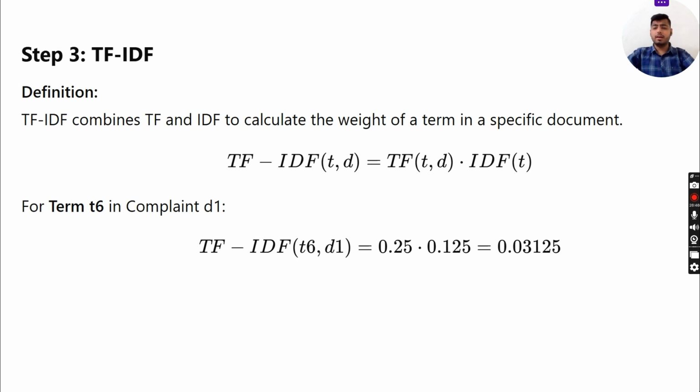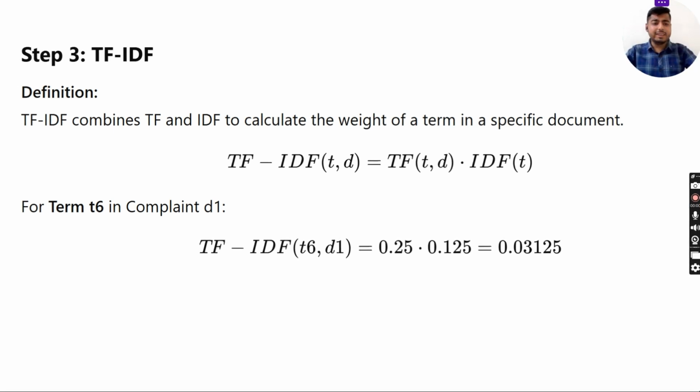Now, next is step 3, which is TF-IDF. Definition: TF-IDF combines TF and IDF to calculate the weight of a term in a specific document. TF-IDF of T, D is equal to TF of T, D times IDF of T. For term T6 in complaint D1, TF-IDF of T6, D1 is 0.25 times 0.125, which is equal to 0.03125.